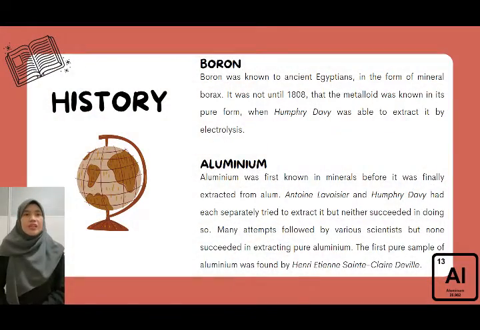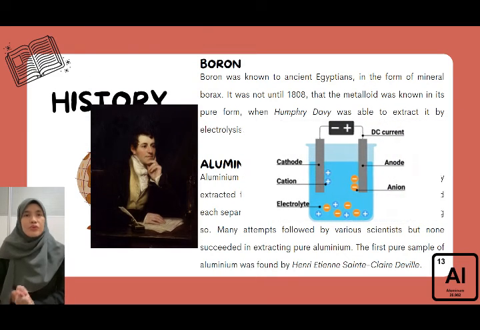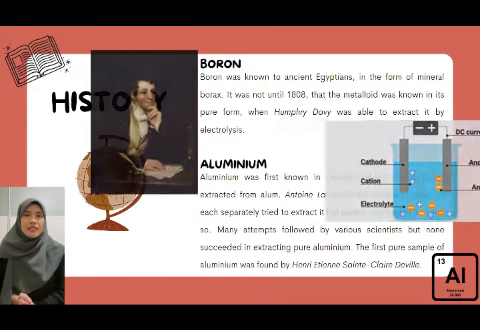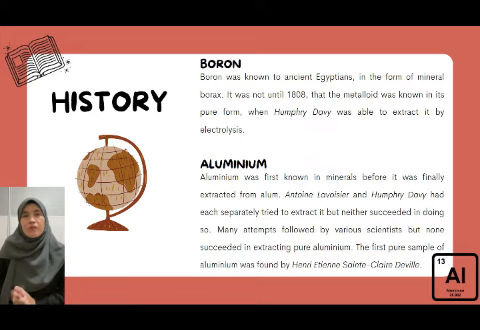Boron was known to ancient Egyptians in the form of the mineral borax. It was not until 1808 that the metalloid was known in its pure form, when Humphrey Davy was able to extract it by electrolysis. Next, aluminium was first known in mineral form before it was finally extracted from alum.